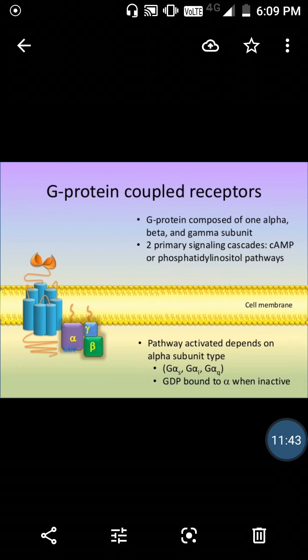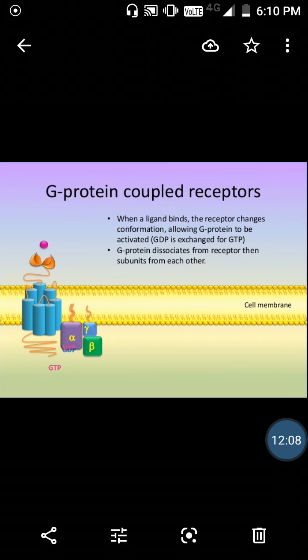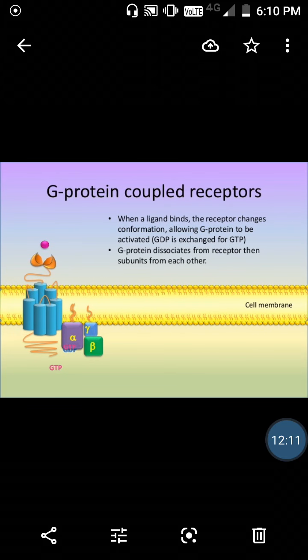G protein coupled receptors, as you know, contain three units: alpha, beta, and gamma. There are two primary signaling cascades, which we can also call secondary messenger pathways: the cAMP pathway and the phosphatidylinositol pathway. The pathway activation depends upon the alpha subunit. The types of G protein are S, I, and Q. GDP is bound to the alpha subunit when inactive, and it gets converted into GTP when activated. When a ligand binds the receptor, it changes the conformation, allowing the G protein to be activated.